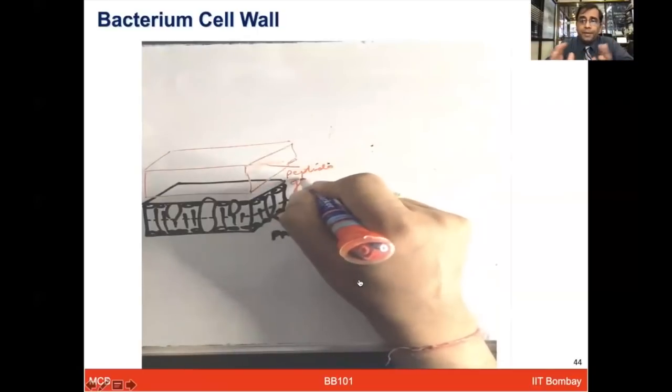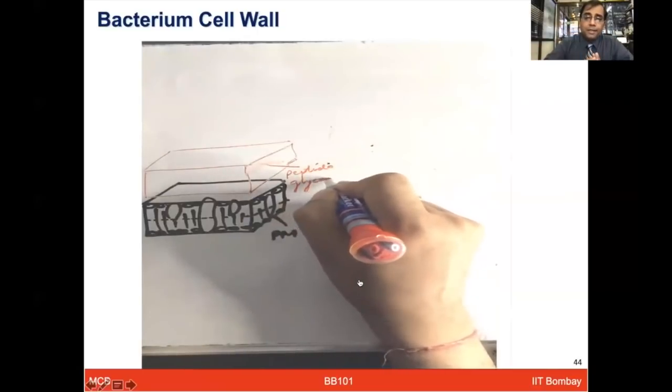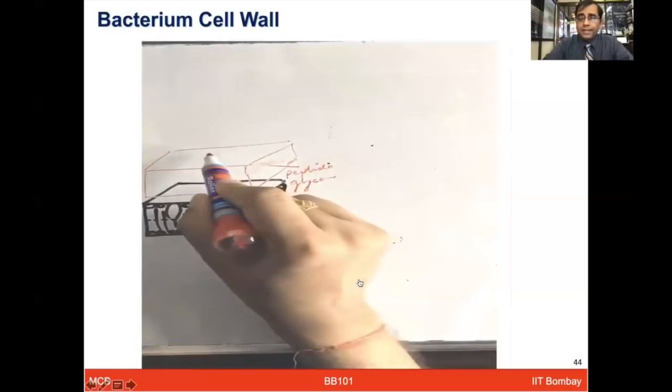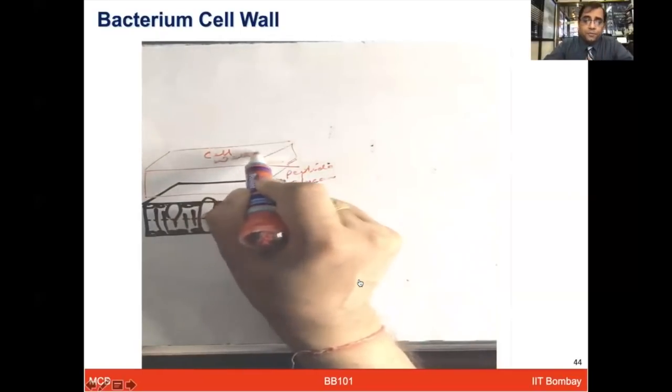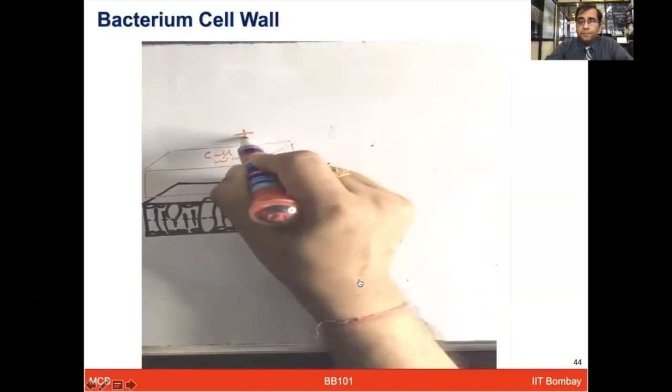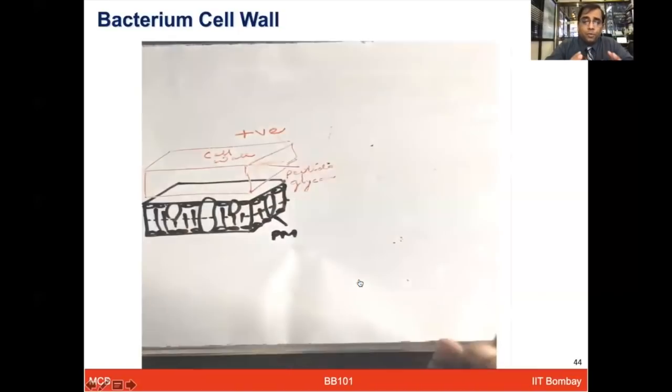So let's compare the bacterial cell wall composition and differences in the two groups of bacteria, gram-positive and gram-negative. The gram-positive are more simple, with a thicker layer of peptidoglycan and the plasma membrane.